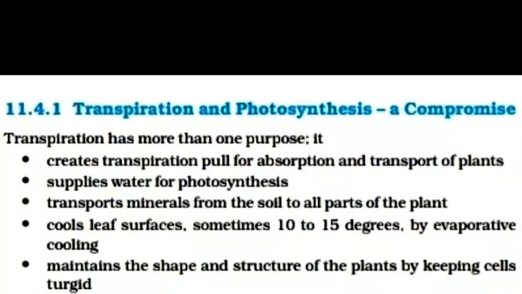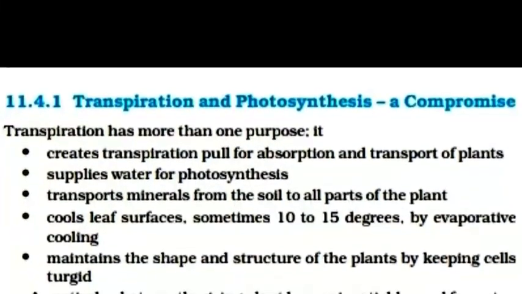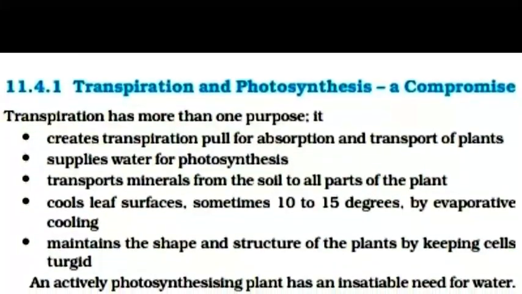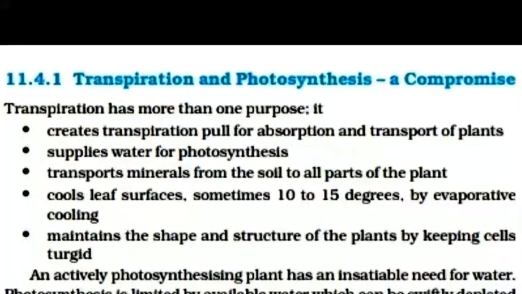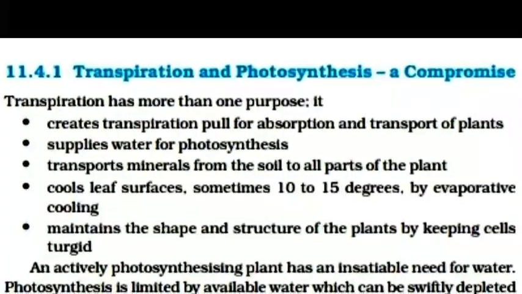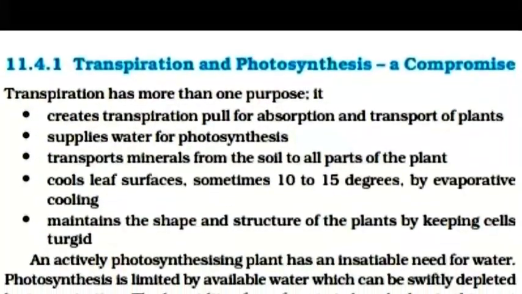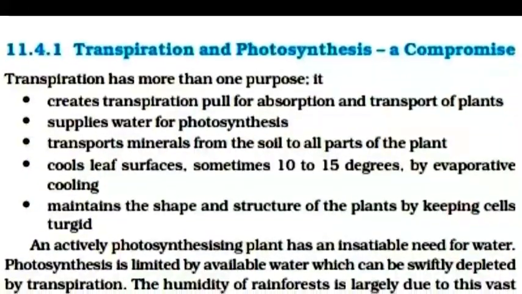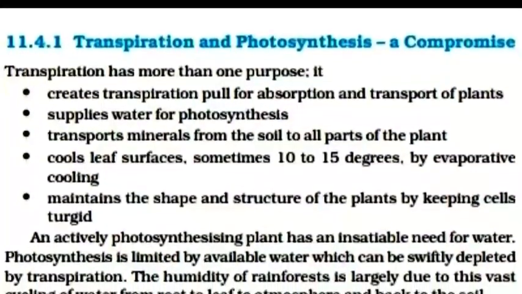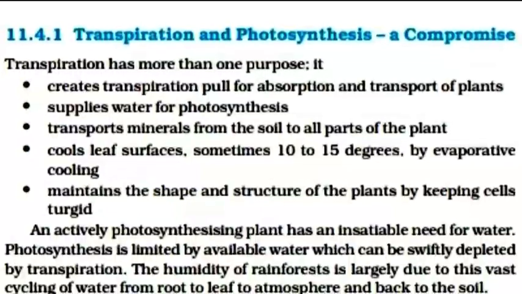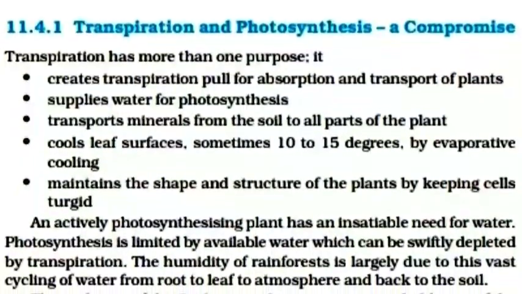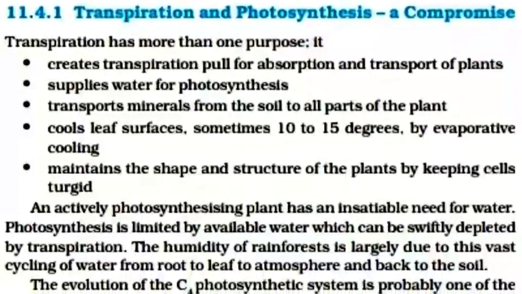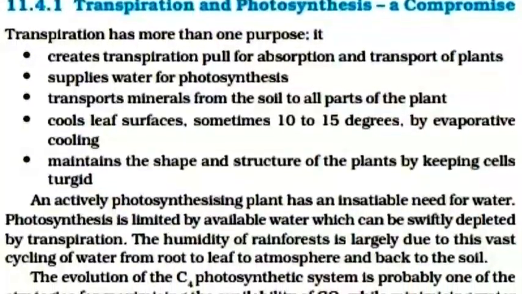Transpiration and photosynthesis, a compromise. Transpiration has more than one purpose. It creates a transpiration pull for absorption and transport of water in the plant, supplies water for photosynthesis, transports minerals from the soil to all parts of the plant, cools the leaf surface sometimes 10 to 15 degrees by evaporative cooling, and maintains the shape and structure of the plant by keeping cells turgid.